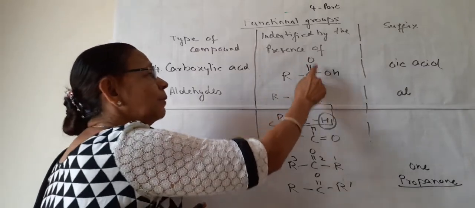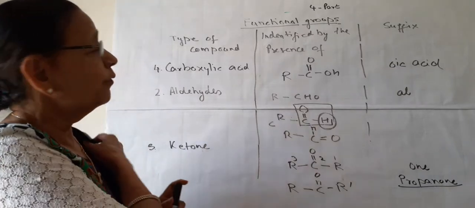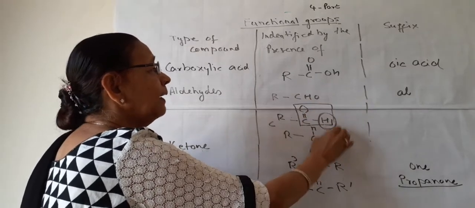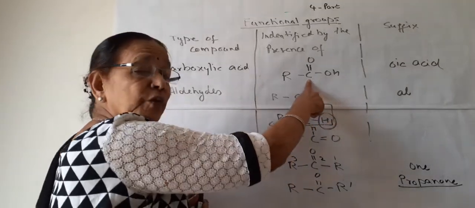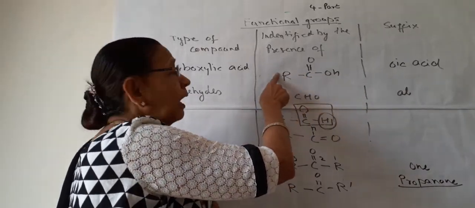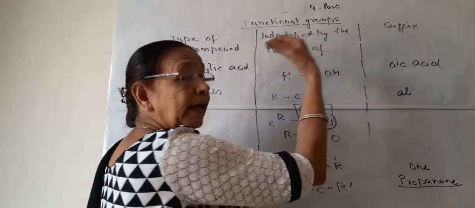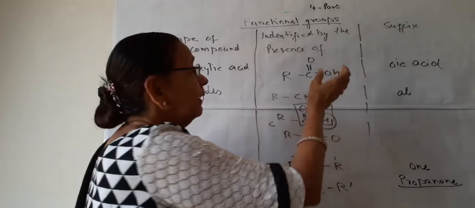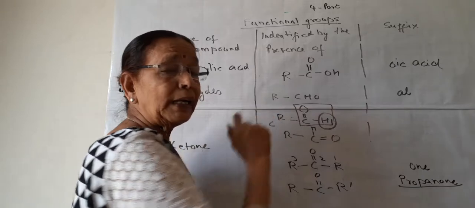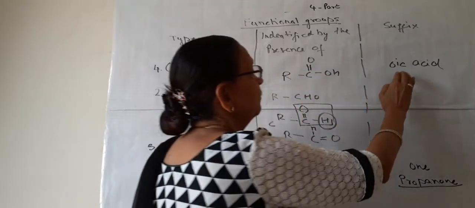So it is C double bond O, OH. This COOH is the group for carboxylic acid. Here you can see, like aldehyde, this carbon has 4 valencies, 2 plus 1 are occupied, only 1 is left for this R. So this COOH group is also present at the end of the compound. It cannot be present in the middle. So this group and the aldehyde group are present at the end of the compound, and the suffix is -oic acid.